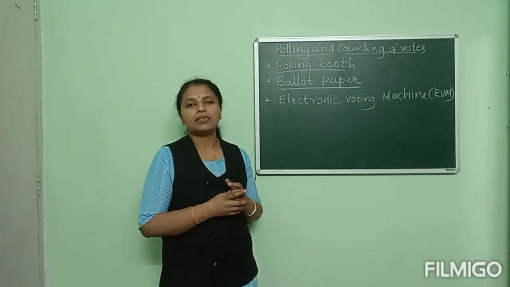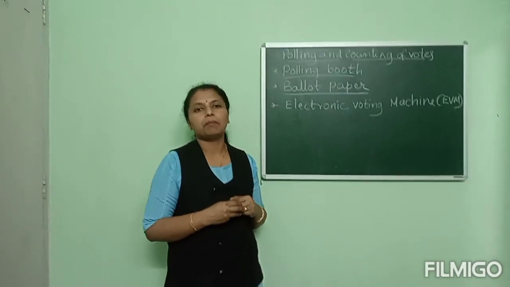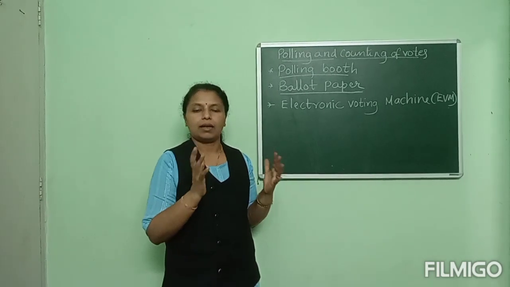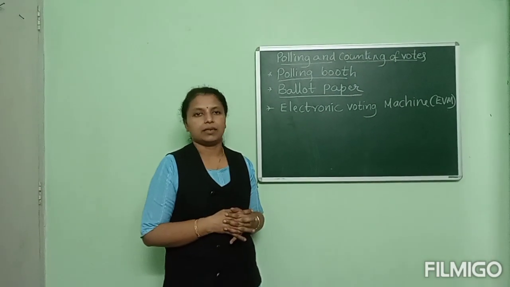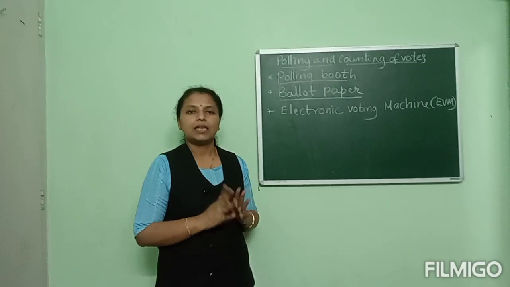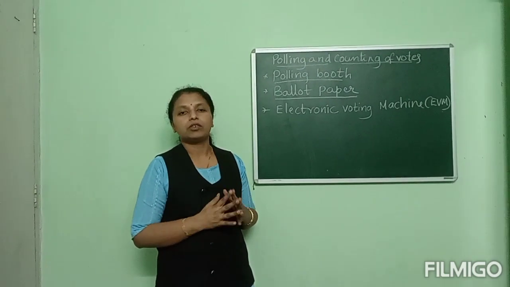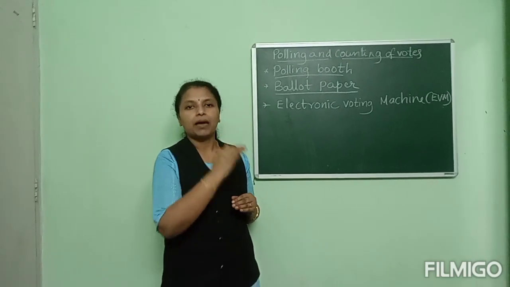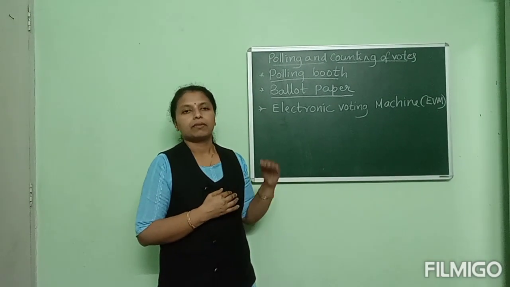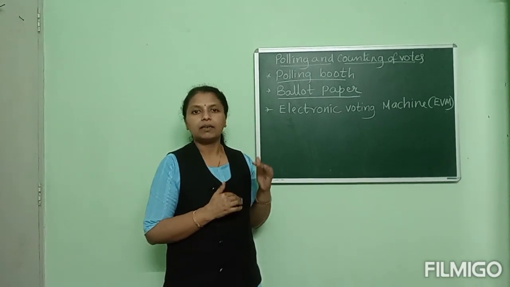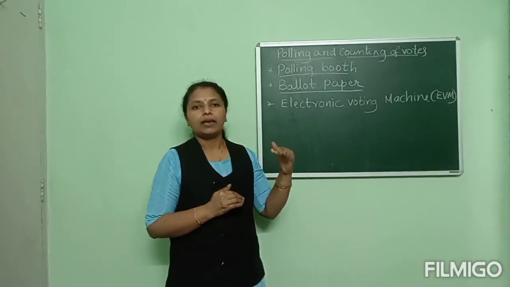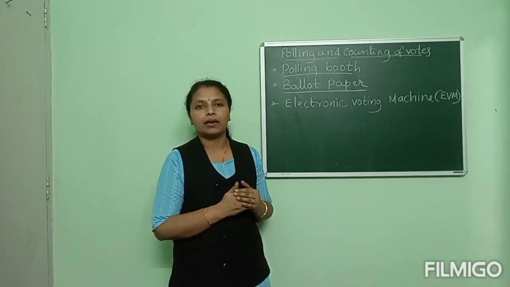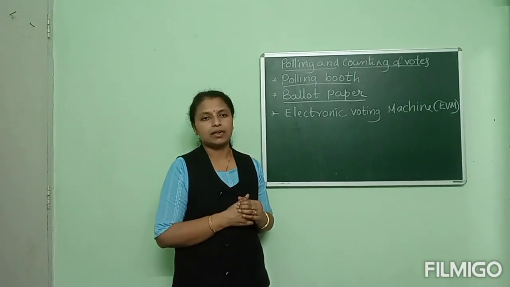When the election date is announced by the election commission, on that day the election is conducted everywhere in the country. So in this election, what do the voters have to do? First, we have discussed preparing the voters list, right? According to the universal adult franchise, those who have completed 18 years, their names will be added in the voters list.